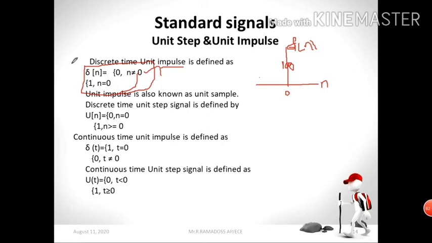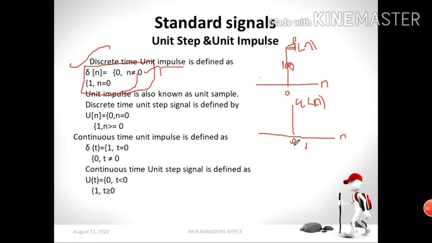So del of n is equal to 1 for n equal to 0. Otherwise, it is 0. If it satisfies the condition, we call it a unit impulse signal. So unit impulse means there is no pulse in the signal. The signal is present only at n equal to 0. Right. So this is the discrete time unit impulse. Next, the unit step signal.